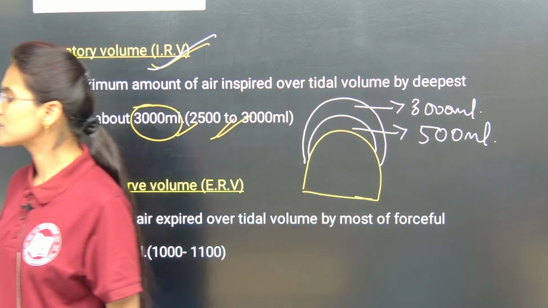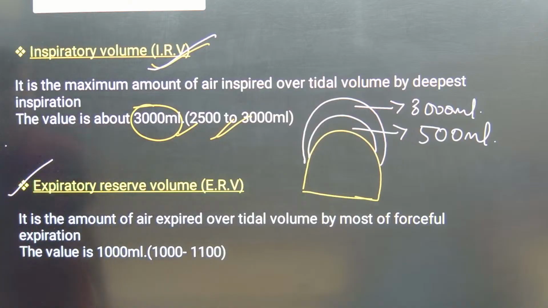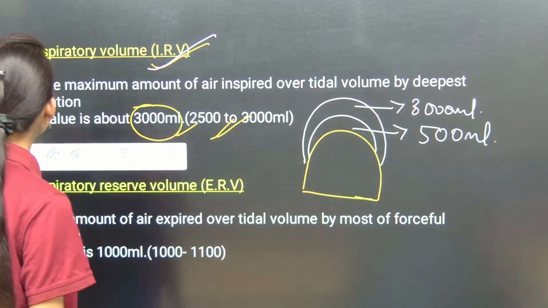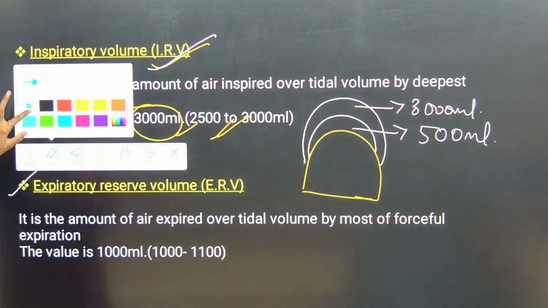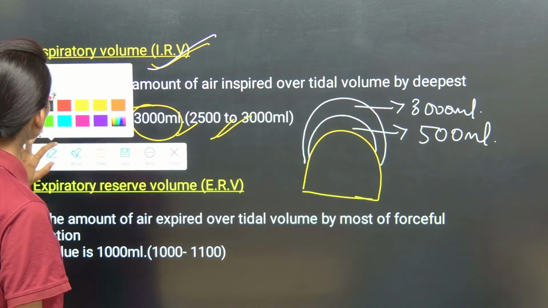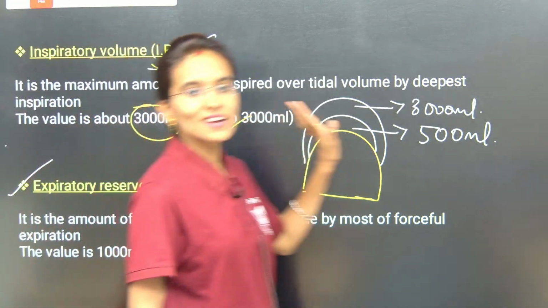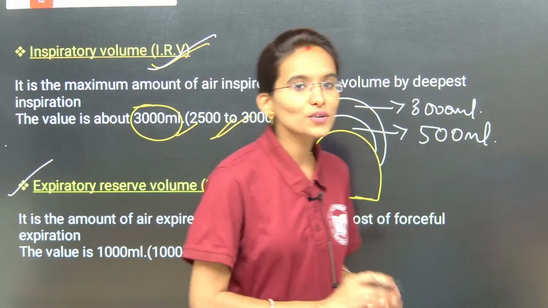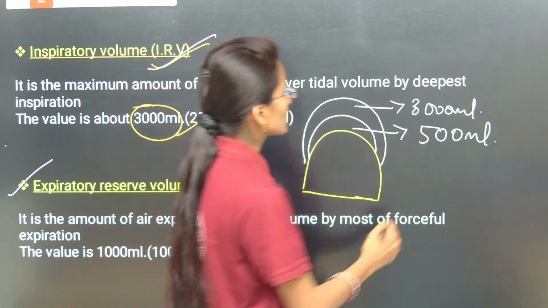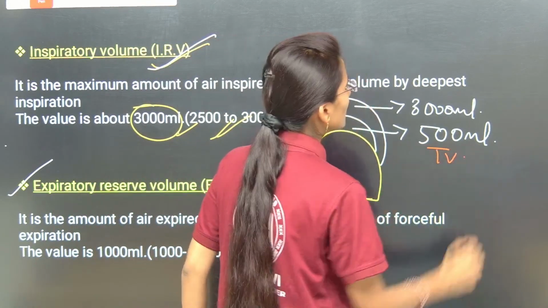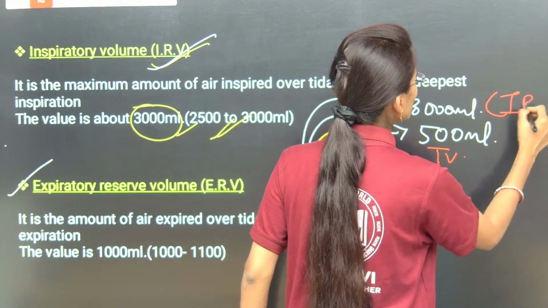So now expiratory reserve volume. Clear, my dear students? What is expiratory reserve volume? Just go on observing whatever I am drawing on the board. It is just a hypothetical diagram to help all of you understand. Now, clear? So this will be the tidal volume and this will be the inspiratory reserve volume.